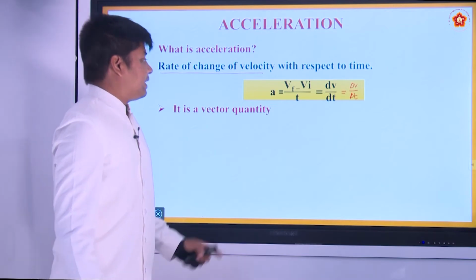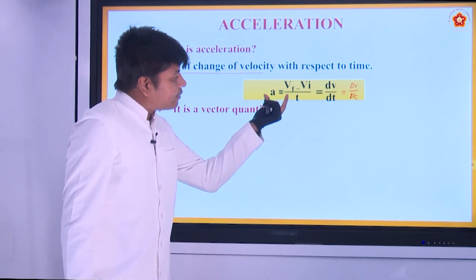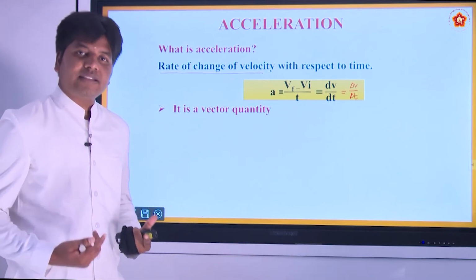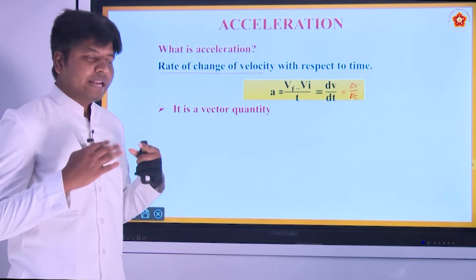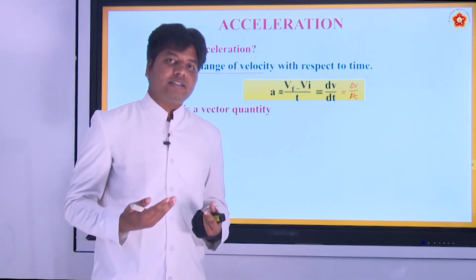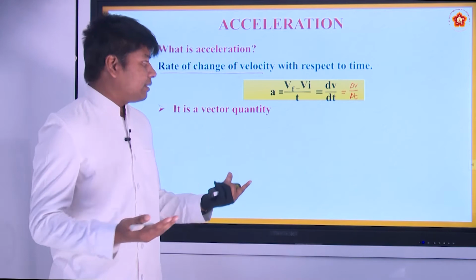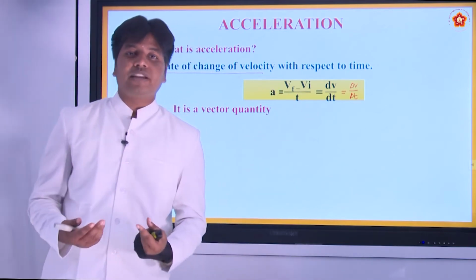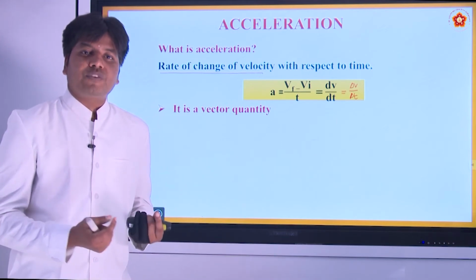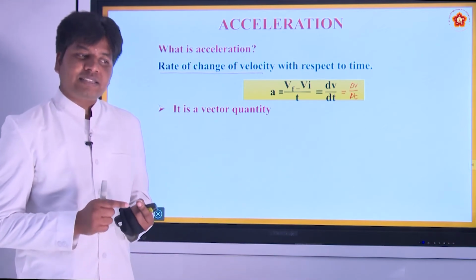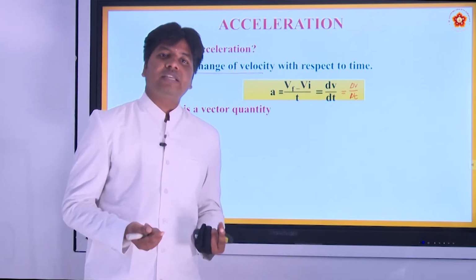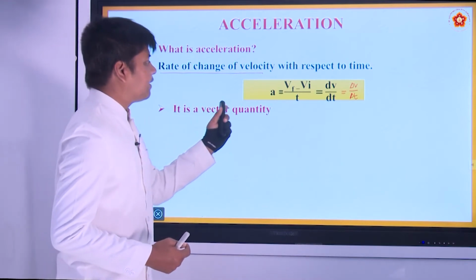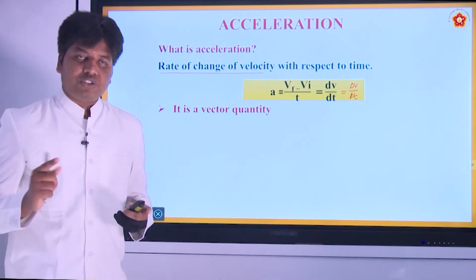It is a vector quantity. As velocity is also a vector quantity, it has a direction. Acceleration should also have a direction. You must be accelerating in some direction, and that only will give you the change in velocity. If the acceleration is in the opposite direction to the velocity, what happens? Your velocity decreases. If the acceleration is in the direction of the velocity, your velocity increases. Everything we will discuss in detail. So, basically it is a vector quantity, it has a magnitude and also direction.